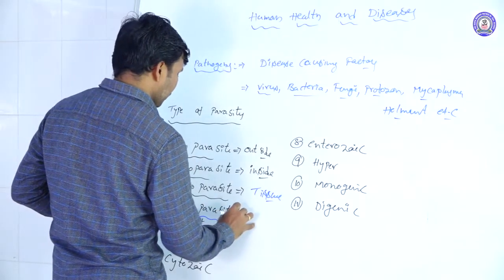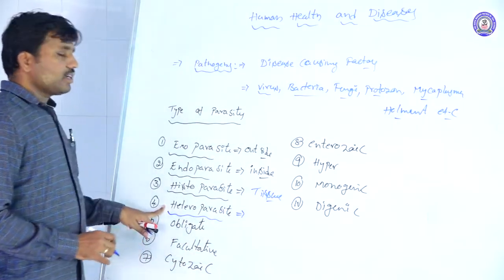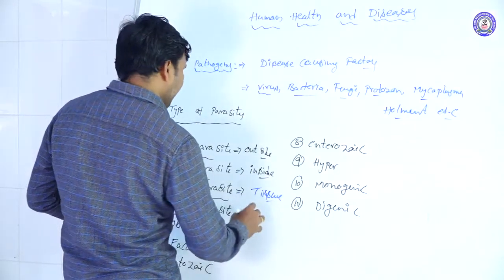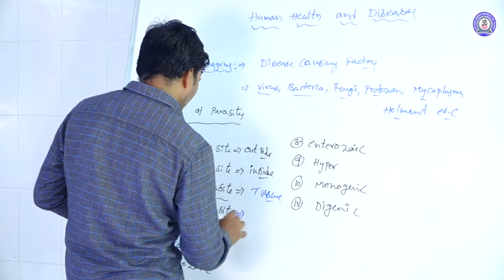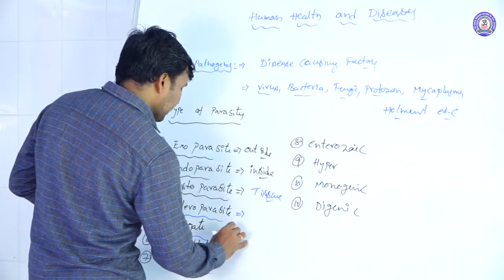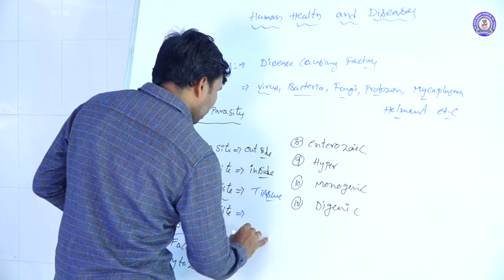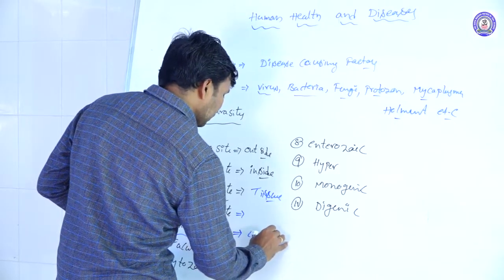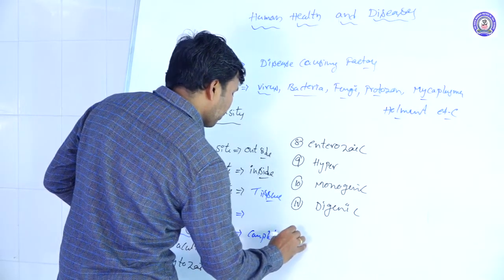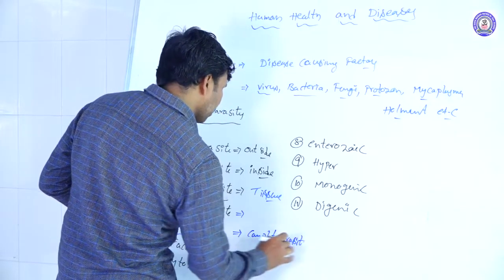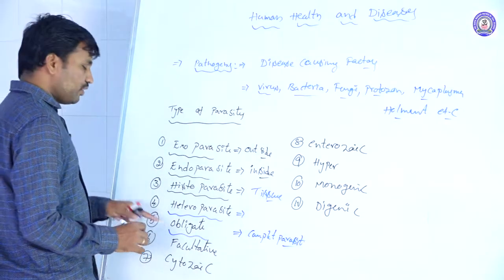Heteroparasites: hetero means they may survive in different hosts. Obligate parasites: obligate means complete parasitic nature. Without a host, they are not able to survive.